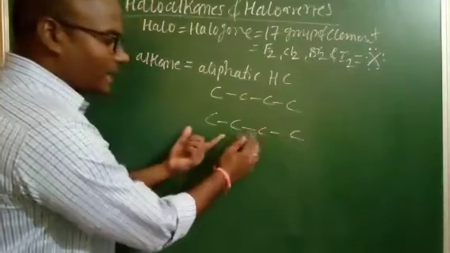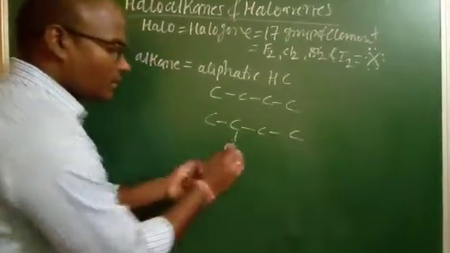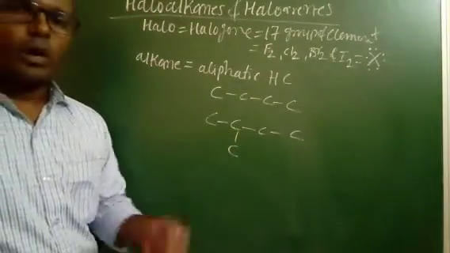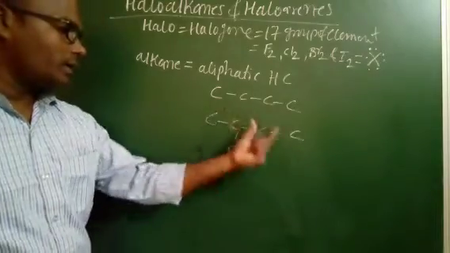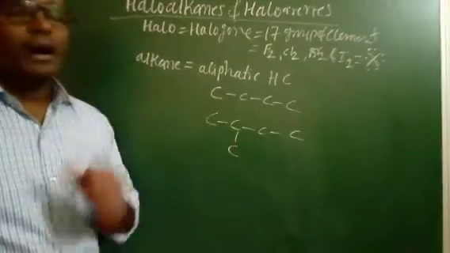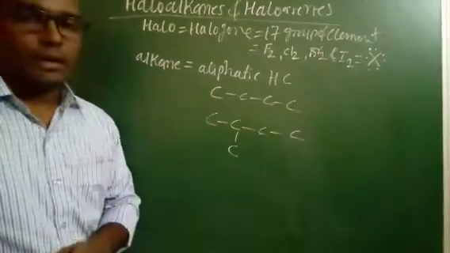Branch means the center carbon bears one or more branches. That is called aliphatic hydrocarbon, right?